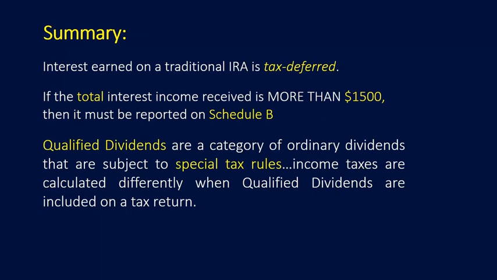Interest earned on a traditional IRA is tax deferred. If the total interest income received is more than $1,500, then we have to fill out another form, a Schedule B. Qualified dividends are a category of ordinary dividends that are subject to special tax rules. Income taxes are calculated differently when qualified dividends are included with the other income on a tax return.